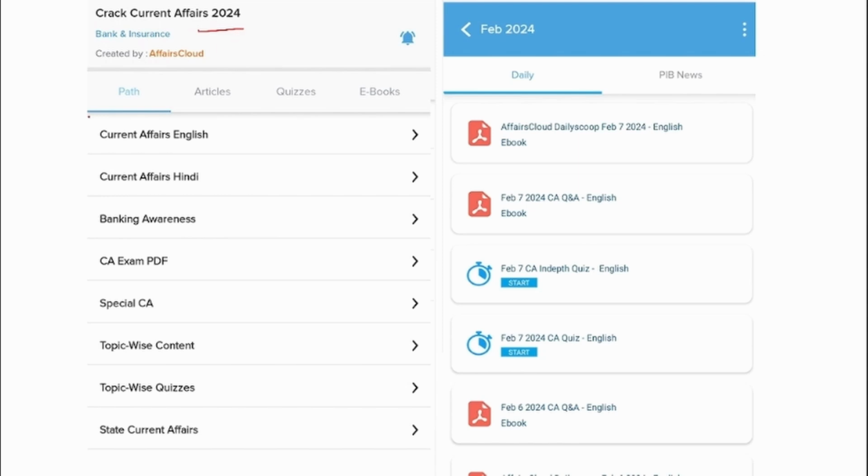Under Crack Current Affairs, you will be able to see multiple options. First one is Current Affairs English. We upload the day-to-day news in the English format. And apart from the English PDF, we also provide them in Hindi format. And for Banking Awareness, we upload a PDF every month.